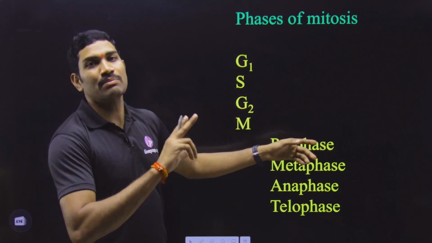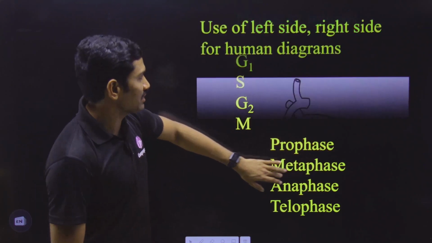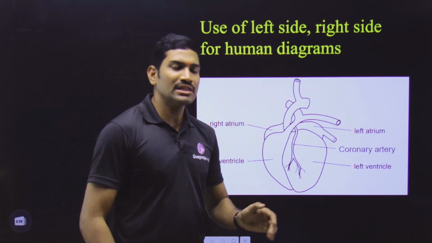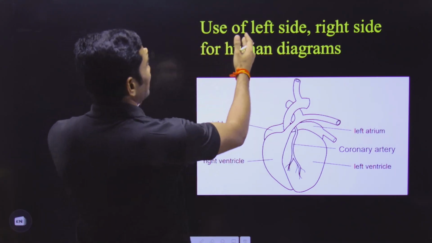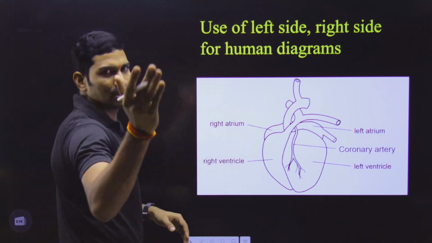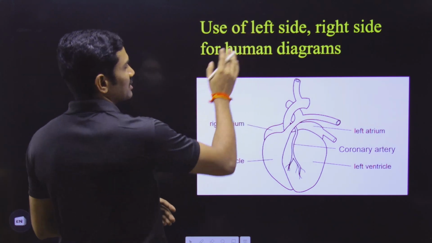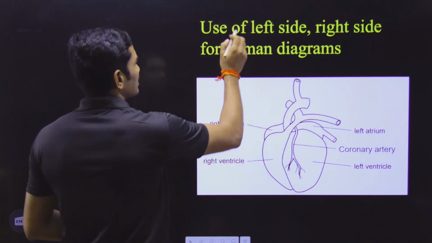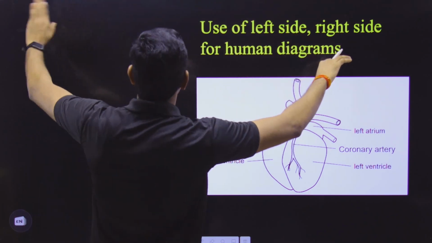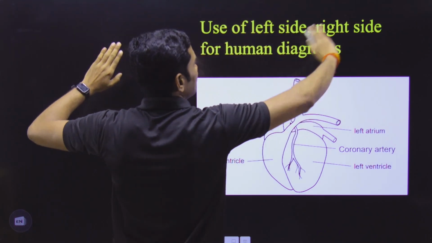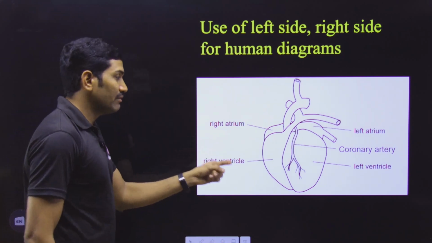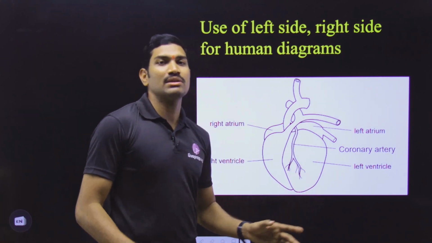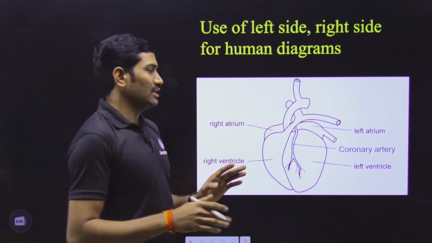So then only our preparation for examination will be perfect. Okay. And next one. Another important thing is, see here. When we are observing like this, for you, as a viewer, as a student, now you are observing this particular video, this is the right side and this will be the left side. So in this way we are writing that this is the right side and this is the left side. But whenever we are talking about human system diagrams, please understand here, it is not like this.